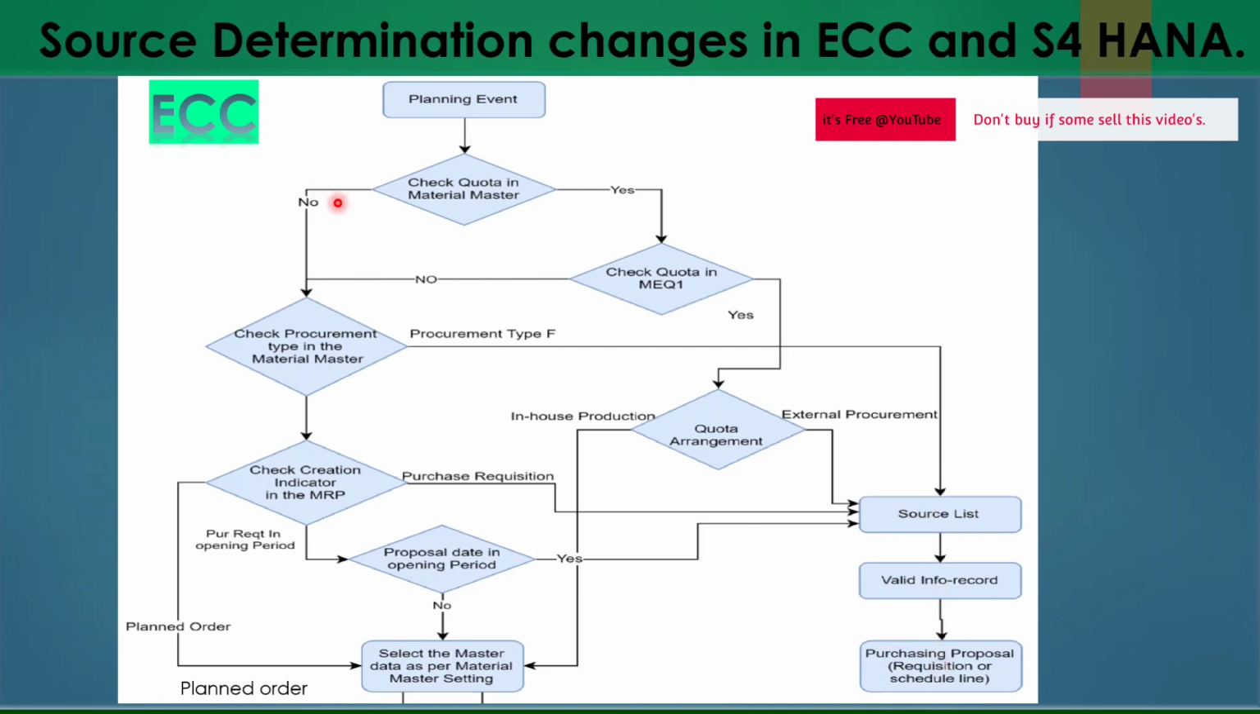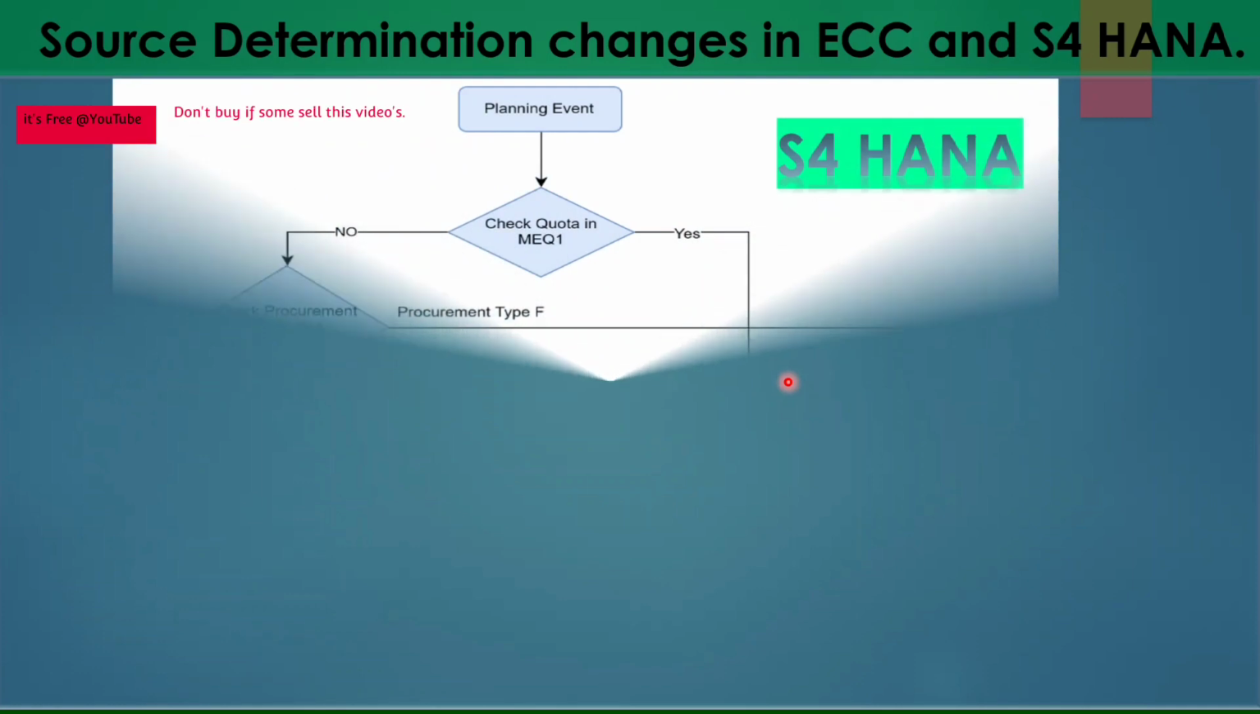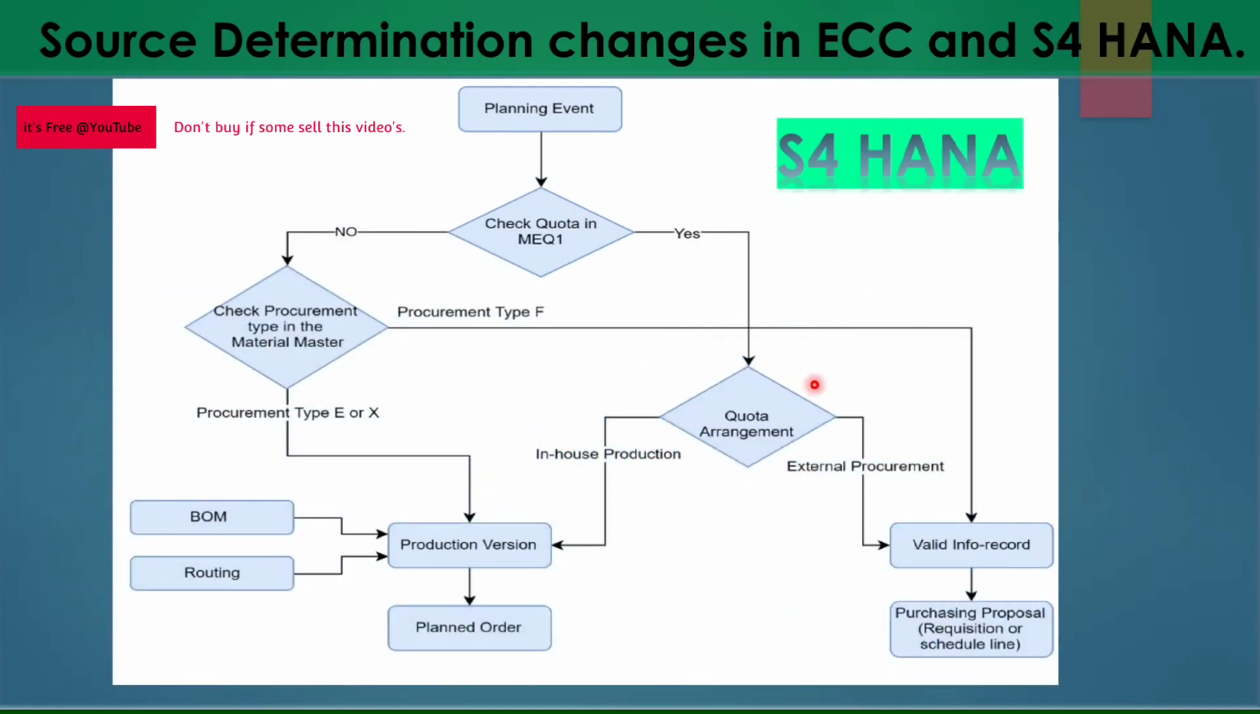Forget about all the left hand side part. It is all about source determination. We are not interested in that now, I will cover it in the source determination video. Now we will compare this with S/4HANA, what exactly changed. This is the S/4HANA logic where you will see no source list is mandatory. Depending on your valid info record, everything will work fine. So here the planning event will check if quota is maintained. If yes, then depending on the quota agreement, it will select the vendor and go ahead with the PR.